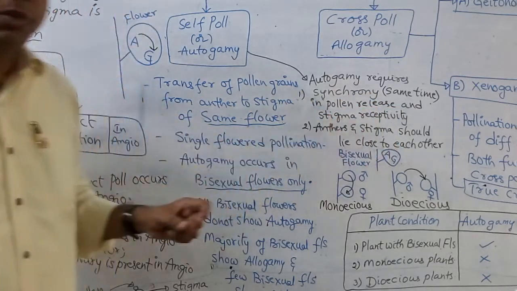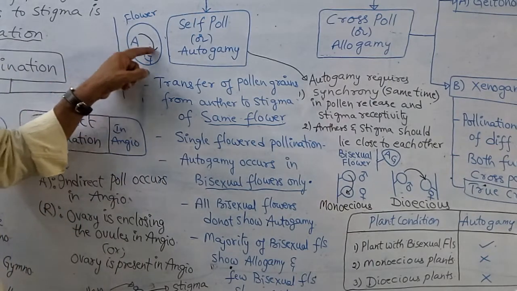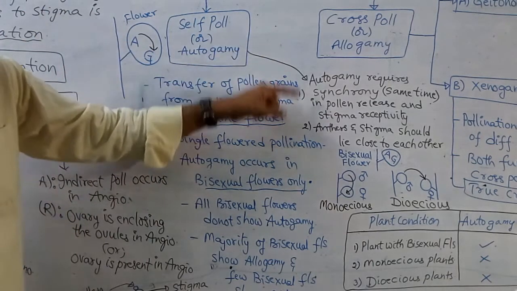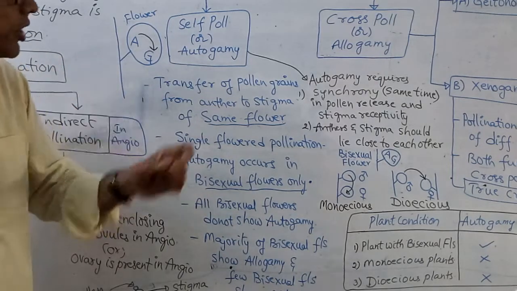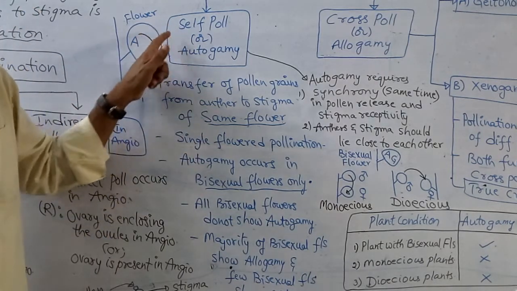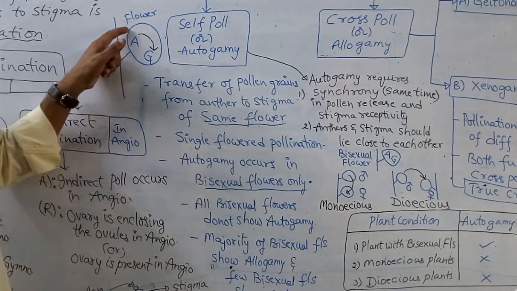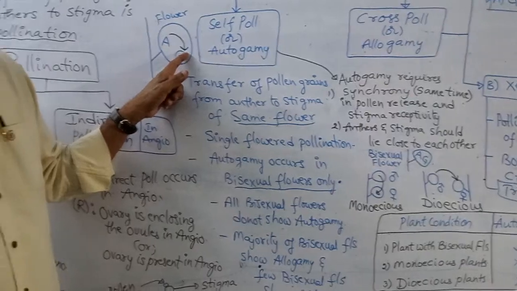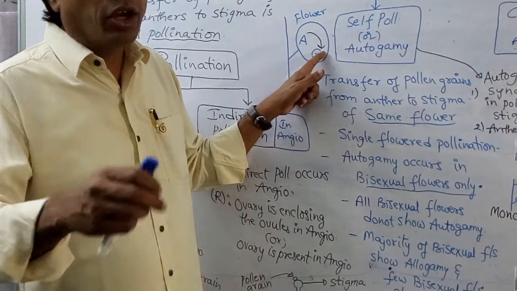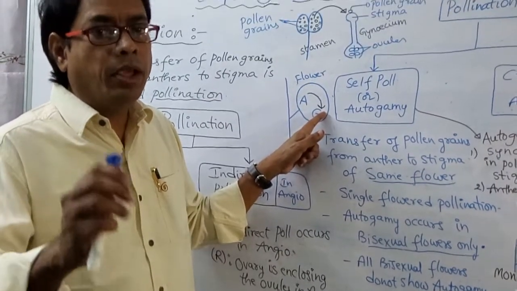Anthers and stigma should lie close to each other. These are the two required conditions. Again I am repeating, the required conditions for self-pollination or autogamy are that the maturity of both sex organs is synchronized, meaning same timing maturity.